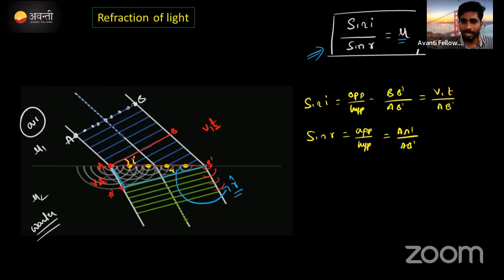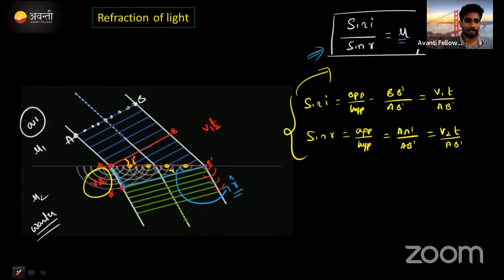Correct? Now A to A dash means this is the distance traveled by the wave. What is that? V2 T divided by A B dash. T is the same; in this condition only we are proving this. Now put these two values in this equation. Look once at the sin equation. Sin i means V1 T divided by A B dash, into sin r, I'm writing here V2 T by A B dash.